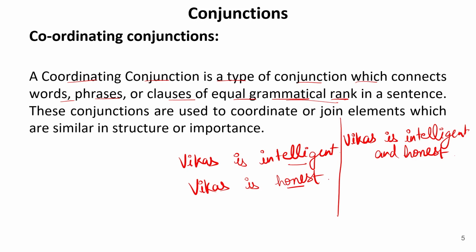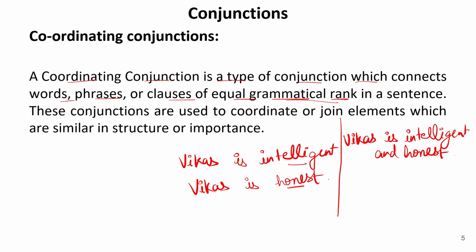Generally, sentences that contain coordinating conjunctions are formed by joining sentences of equal rank. So whenever we use a coordinating conjunction to join two sentences together, both of those sentences are of equal rank.